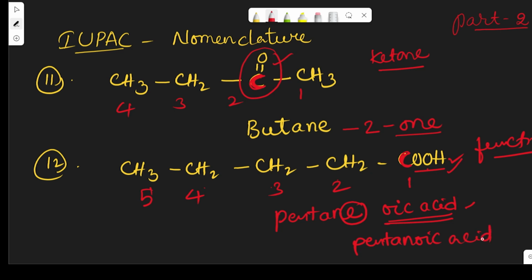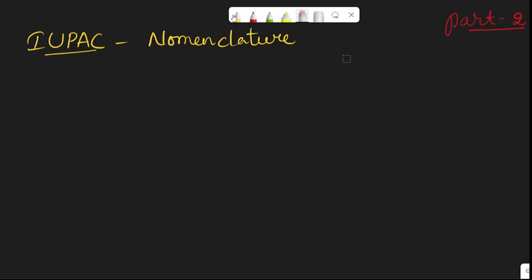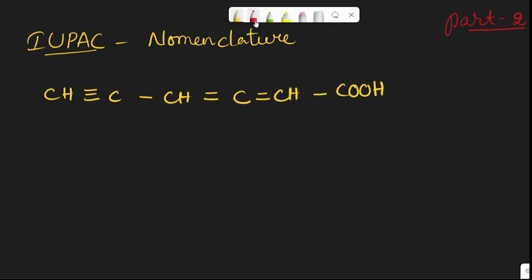Is it okay? Now let us see one last example for today's class. The last example: CH triple bond C, single bond CH, double bond C, double bond CH, single bond COOH. So this is the compound. Here also the same thing, a functional group is there and it contains carbon. So it is also treated as a carbon and it is given the first priority. So obviously numbering should be given from right to left. There are a total of 6 carbons, so that is why hex.